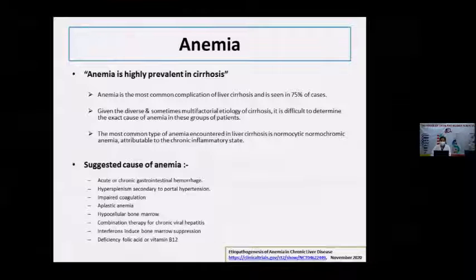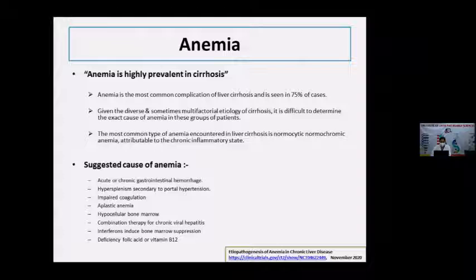Anemia is highly prevalent in cirrhosis, and it is the most common complication of liver cirrhosis, seen in 75% of cases. It is associated with the diverse and sometimes multifactorial etiology of cirrhosis. It is difficult to determine the exact cause of anemia in this group of patients. The most common anemia encountered in liver cirrhosis is normocytic normochromic anemia, attributable to the chronic inflammatory state.